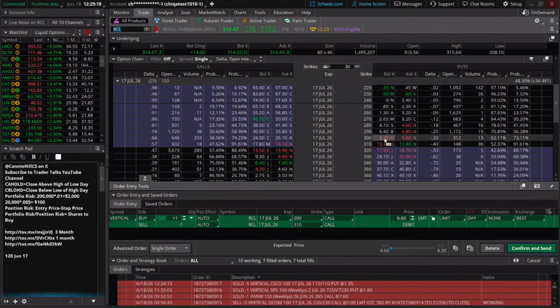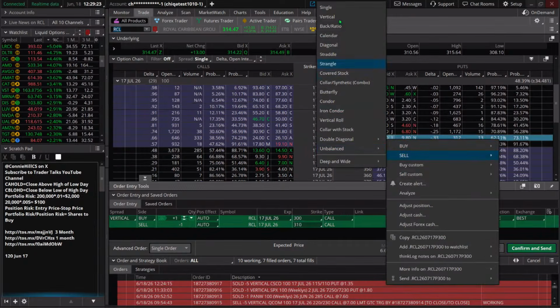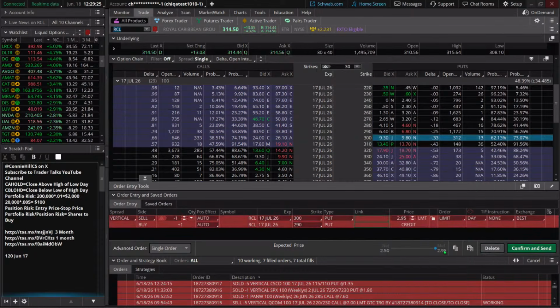300. I did it wrong. I did a buy instead of a sell. Let's do this one more time. Sell vertical. There we go. Red and the right number. I'm going to lock in our 295 there. So again, it's a $10 wide spread.